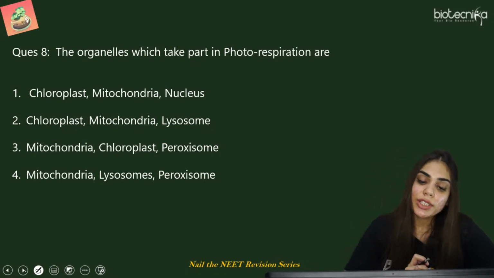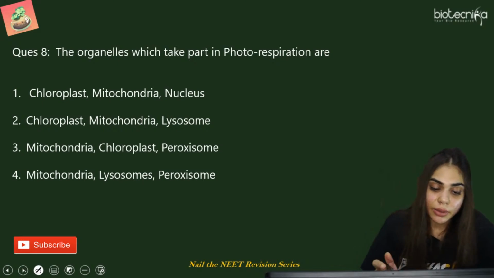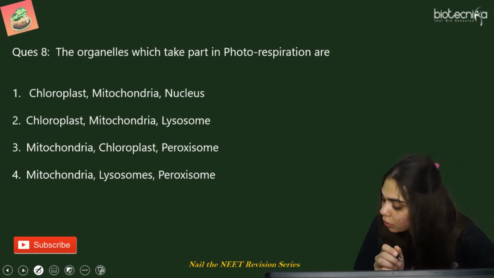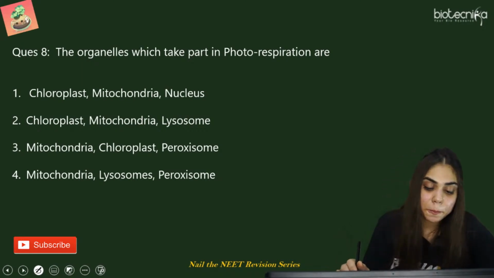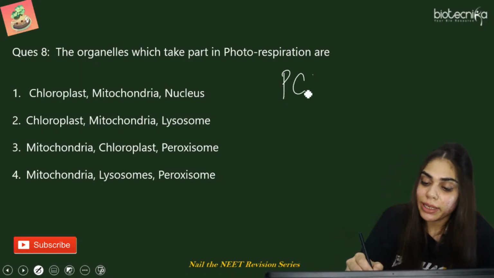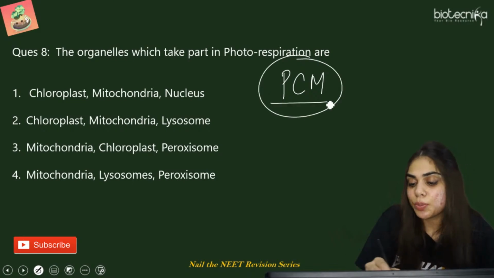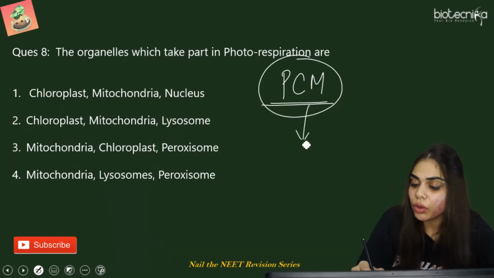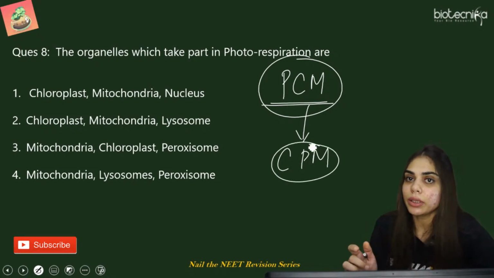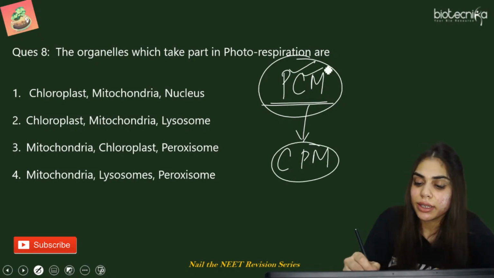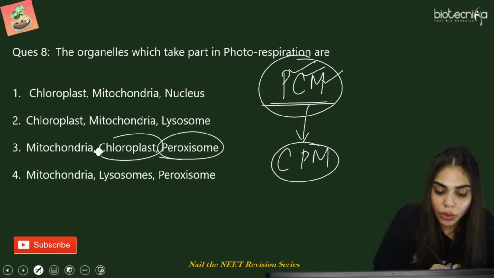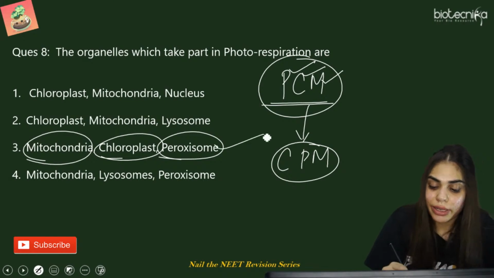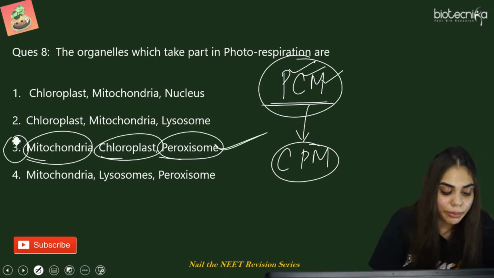The organelles which can take part in photorespiration are, recall the code, Selva, option 3. The code जो मैंने बताया for this photorespiration, it is PCM. But if you want to know the order, it is CPM. So anyways, you have to remember the organelles, so you can remember physics, chemistry, maths. So where are you finding it? Peroxisome, chloroplast, as well as mitochondria. So the right answer is option number 3.